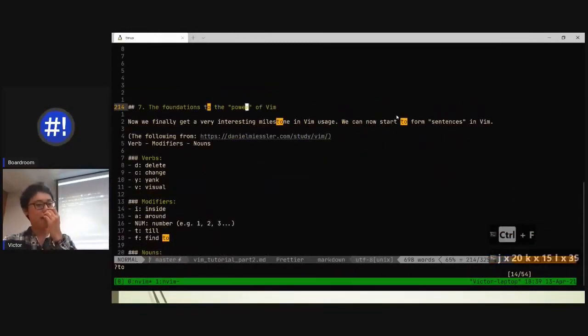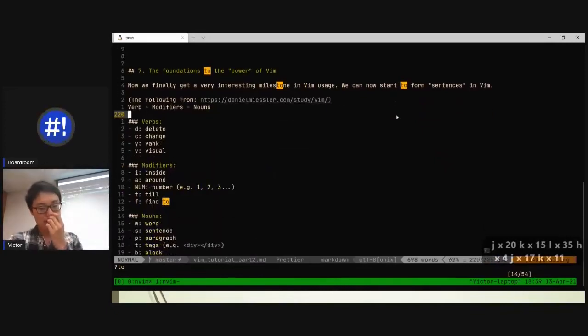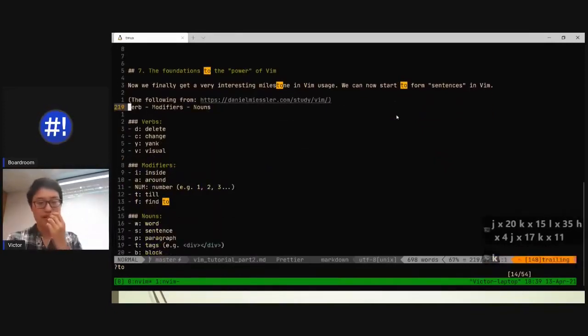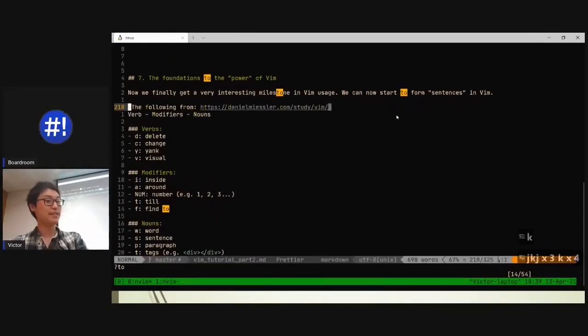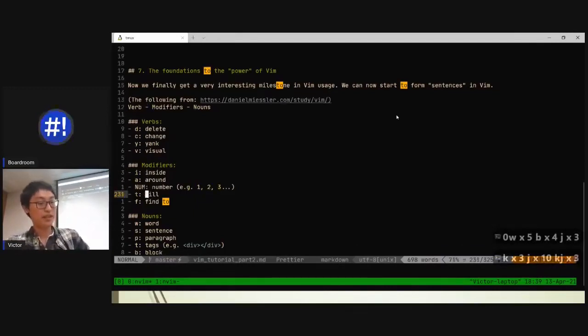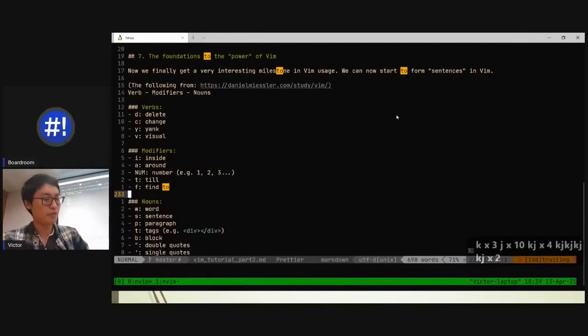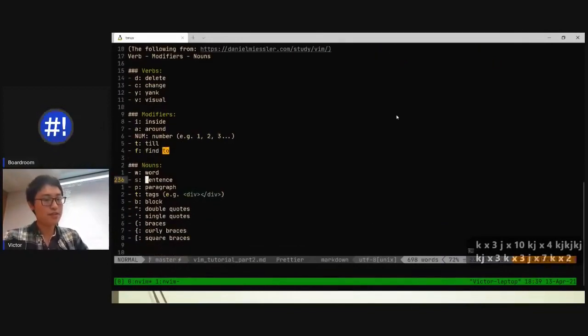The next one, here we get to the really good parts now, the foundations of Vim, the power of Vim. So we've seen the basic ones, HJKL, W, search, go to the start, go to the end, insert mode, visual mode. Now we can start chaining these together. And this is really where it gets interesting. We can form these complex operations by knowing the verbs, the modifiers, and the nouns. For example, a verb can be delete. A modifier can be inside, around, num, till, and find, so T and F. And don't worry, we'll cover these in just a moment. And nouns, we can describe words, sentences, paragraphs, tags.